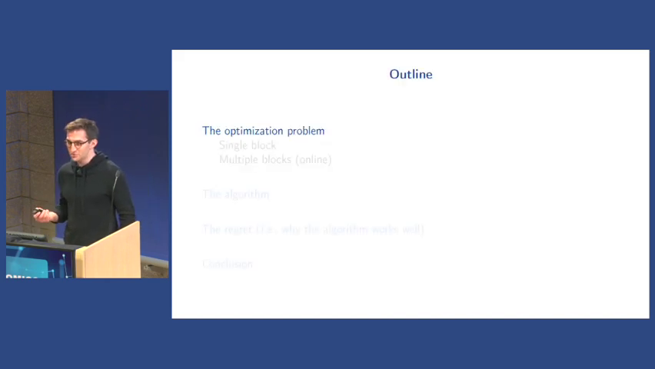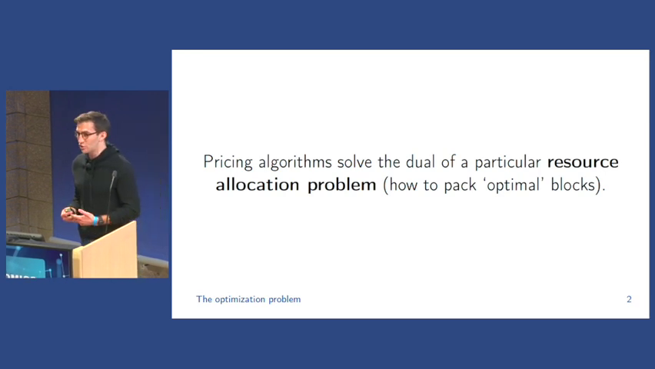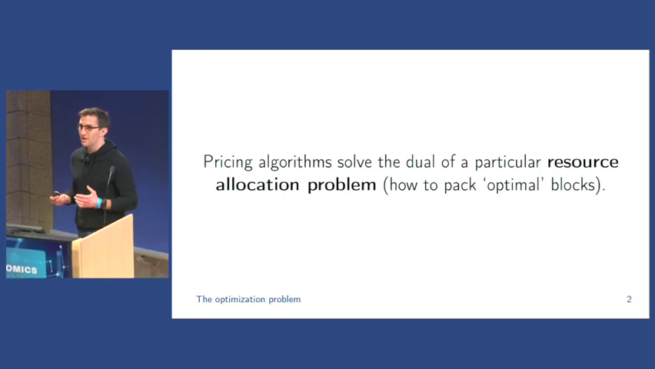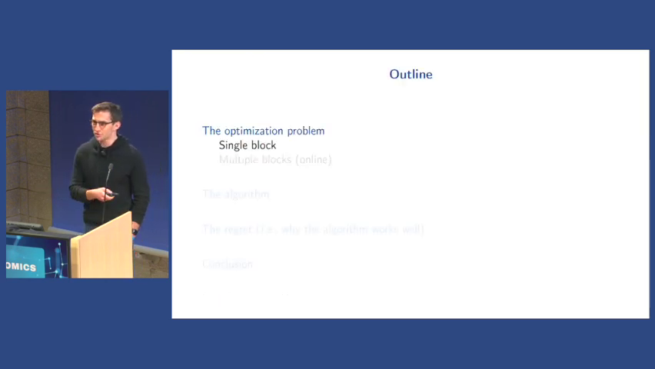So let's jump into that online optimization problem, which I'm going to call the resource allocation problem. All these pricing algorithms are ways to solve the dual of a particular resource allocation problem. The resource allocation problem is how to price, how to pack an optimal block. Pricing algorithms say, what prices do I set so that people pack optimal blocks for me? Let's first look at the single block model. This is going to be a review of some of my previous work before we extend it into the multi-block online case.